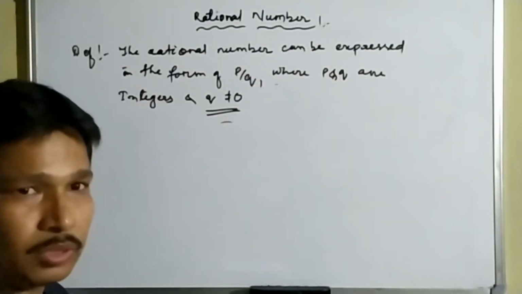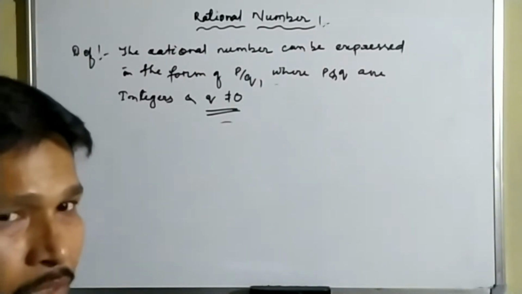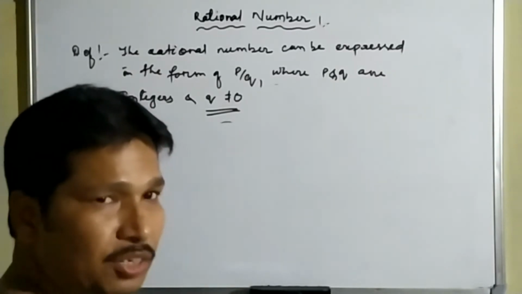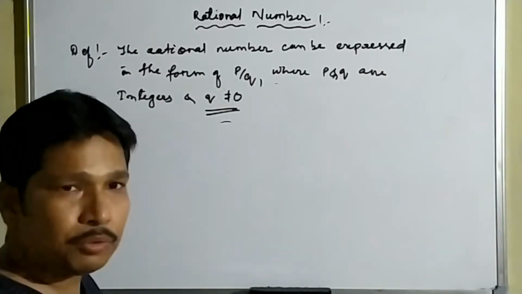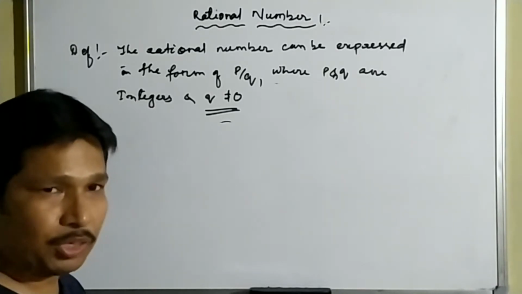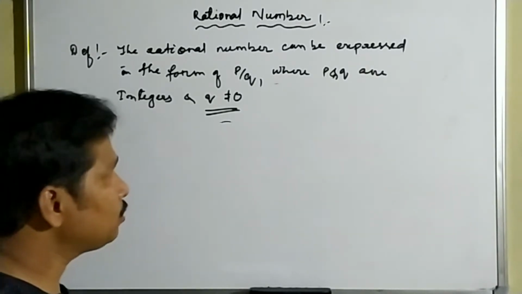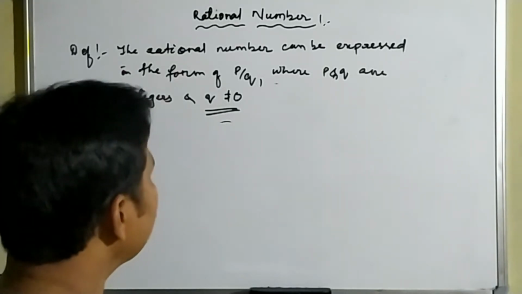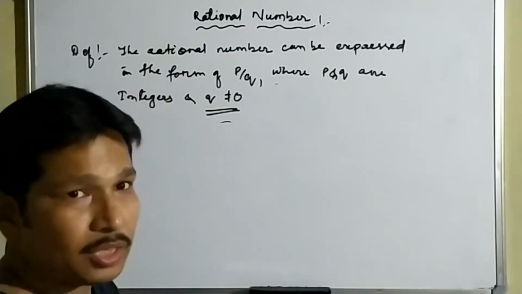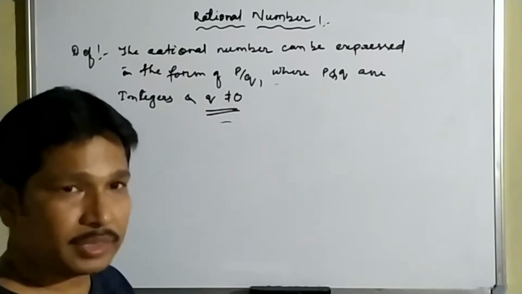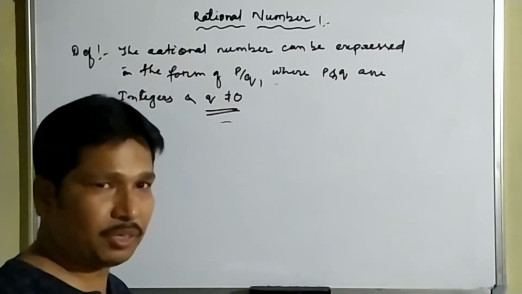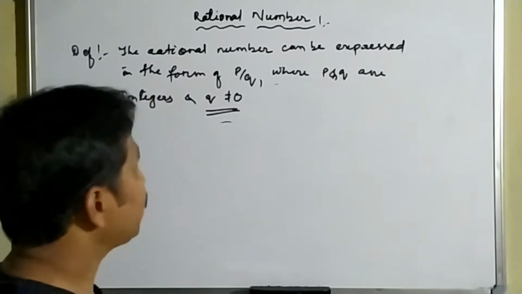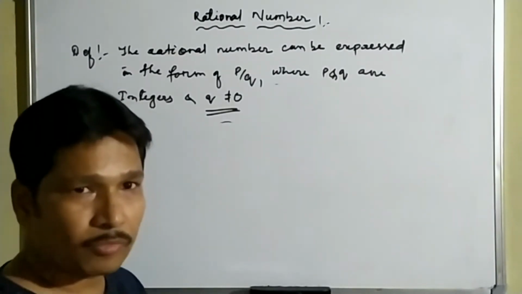Now we will discuss the operations of rational numbers. The operations of rational numbers mean addition, subtraction, multiplication and division. We have already learned in class 7 how to do addition and subtraction of rational numbers. One very important question can arise here. We have already learned about fractions in classes 6 and 7. So what is the basic difference between fractions and rational numbers?